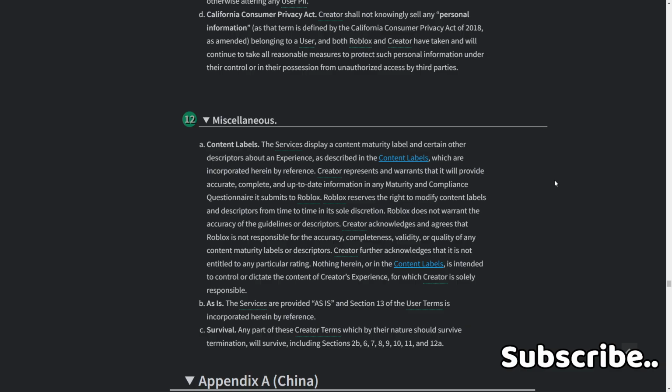Nothing herein or in the content labels is intended to control or dictate the content of creator's experience, for which creator is solely responsible.